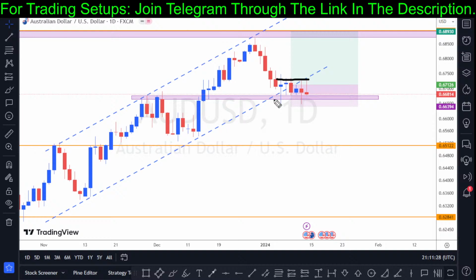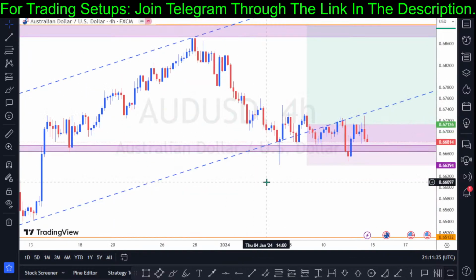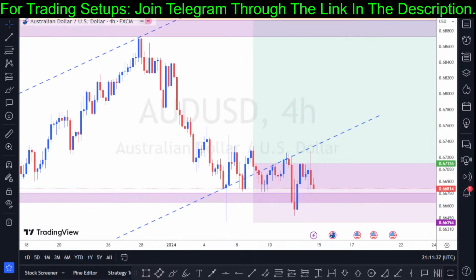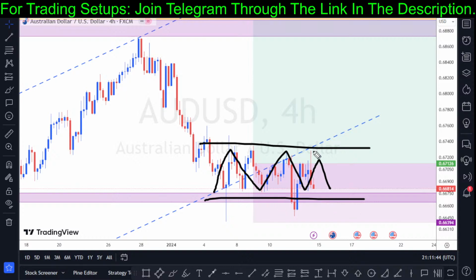So right here we have a ranging medium, and let's navigate to the 4-hour chart to see what we have. Based on the 4-hour chart, we can see the market is still going on in the ranging medium. You can see price keeps on bouncing up and down. So the market is yet to make its final decision. Maybe it's going to break to the upside or to the downside.